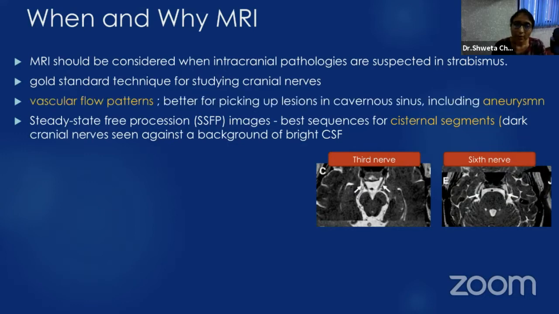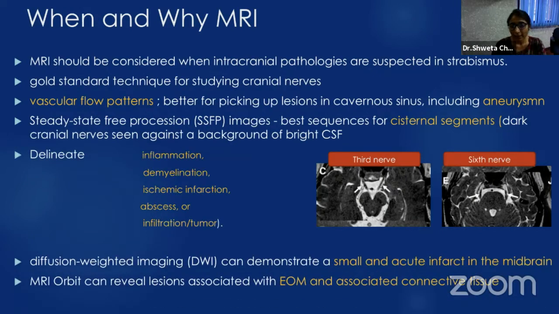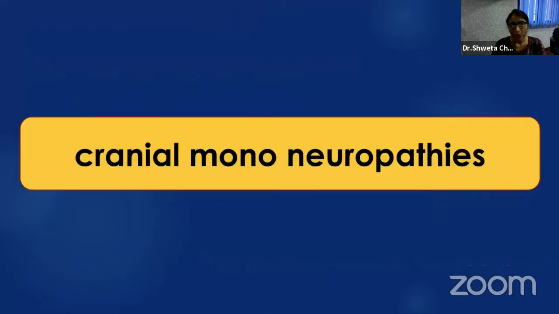Then MRI is also helpful in detecting vascular flow patterns, delineating inflammation, demyelination, ischemic infarction, abscess, infiltration, tumor. And diffusion weighted images can demonstrate small and acute infarct, and MRI orbit can reveal lesions associated with extraocular muscles. So I will be discussing different case scenarios, to start with cranial mononeuropathy.